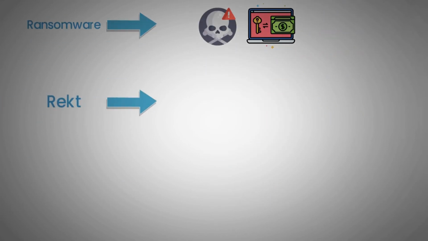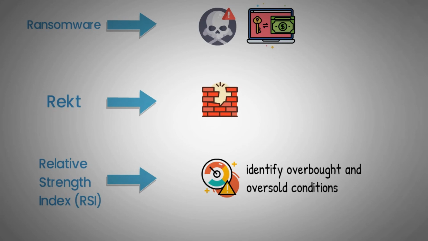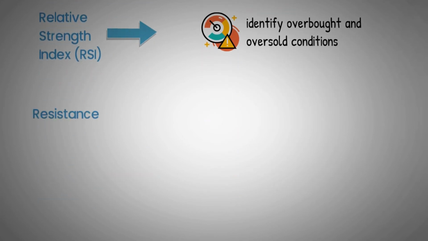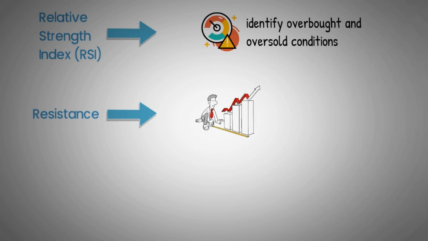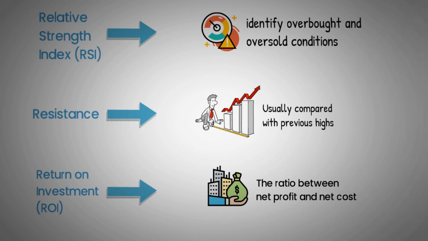Wrecked: a slang term used to define someone or something that has been destroyed or experienced catastrophic failure, and a synonym for liquidated. Relative Strength Index, or RSI: a technical indicator that measures market momentum and is used to identify overbought and oversold conditions. Resistance: a term in technical analysis, or TA, when a price that is increasing finds resistance, usually compared with previous highs. Return on investment, or ROI: a measure used in order to assess the efficiency of an investment, the ratio between net profit and net cost.